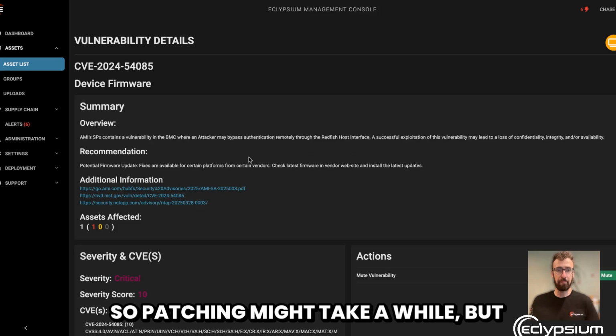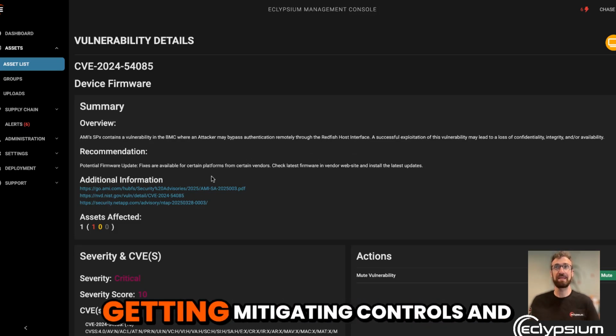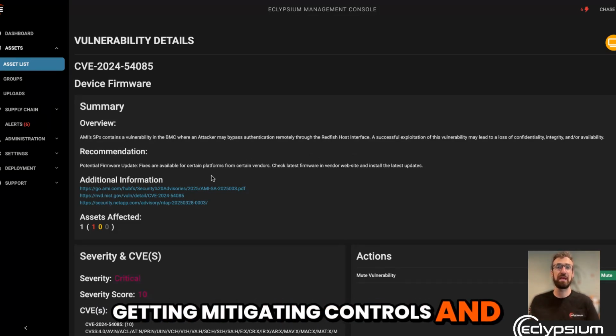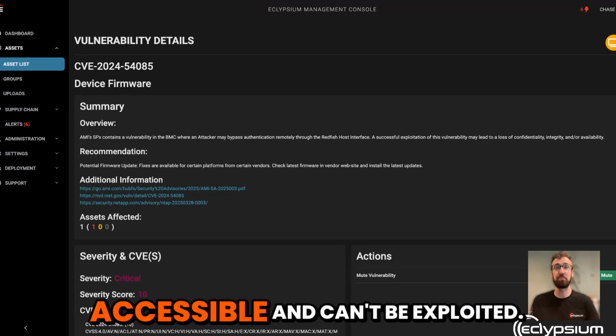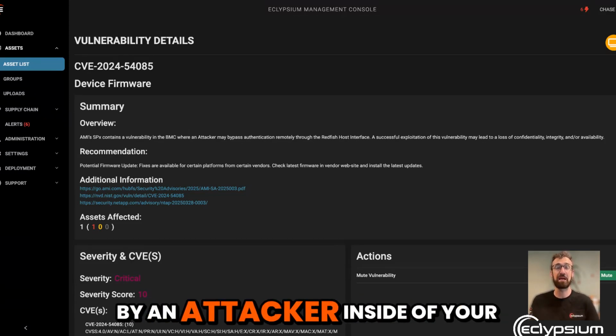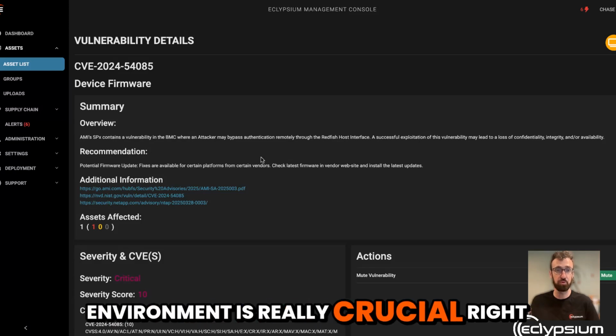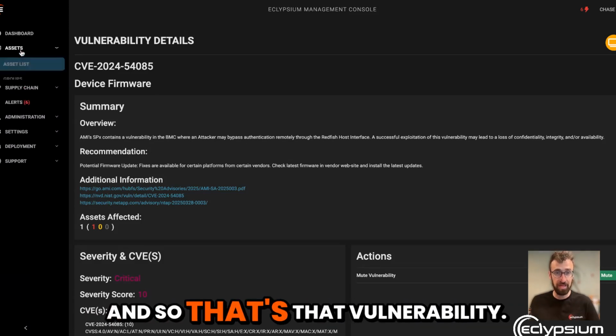So patching might take a while, but getting mitigating controls and microsegmentation in place to make sure that this vulnerability is not accessible and can't be exploited by an attacker inside of your environment is really crucial right now. And so that's that vulnerability.